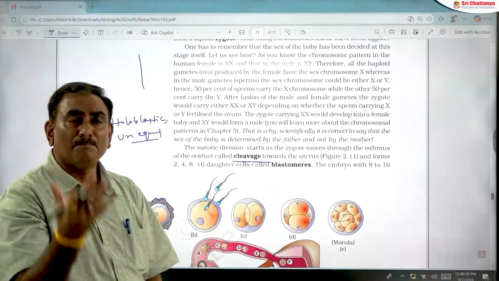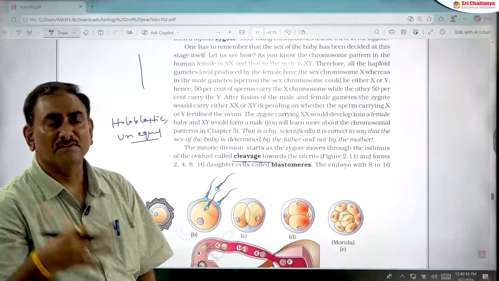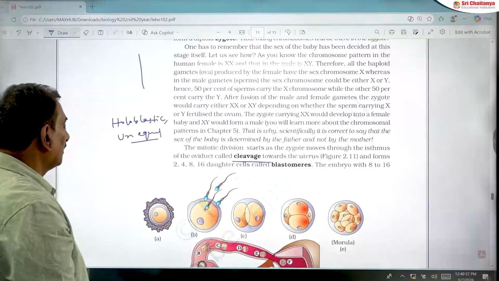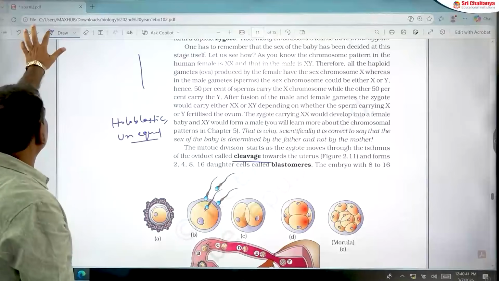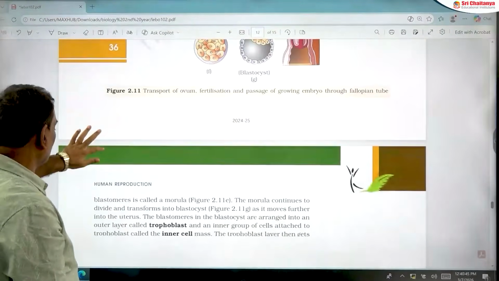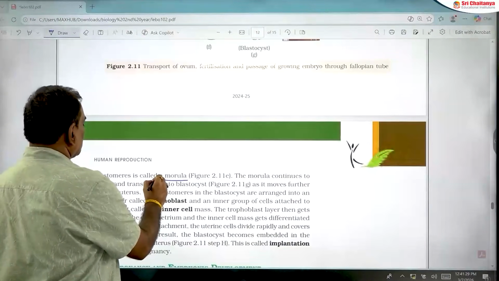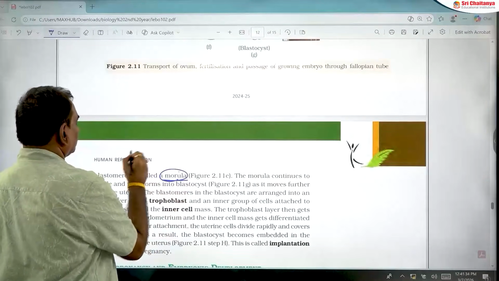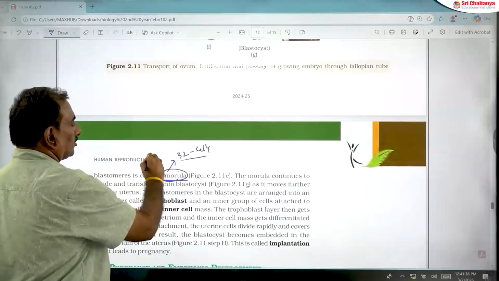Cleavage is a rapid mitotic division of the zygote. The type of cleavage in human beings is holoblastic unequal. After cleavage, the embryo with 8 to 16 blastomeres is called a morula. Sometimes 32 cells are also present in the morula.